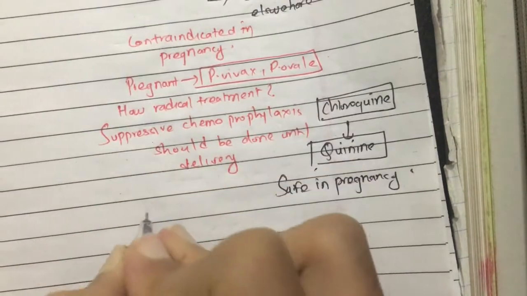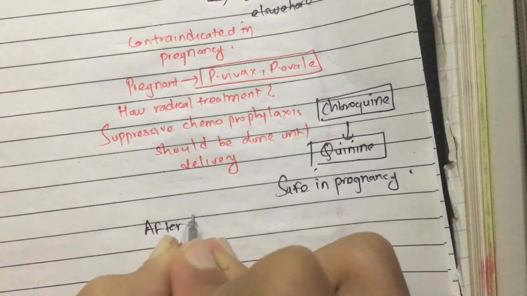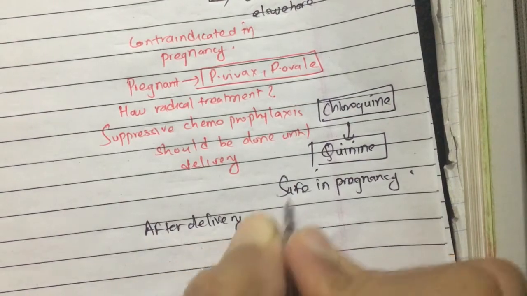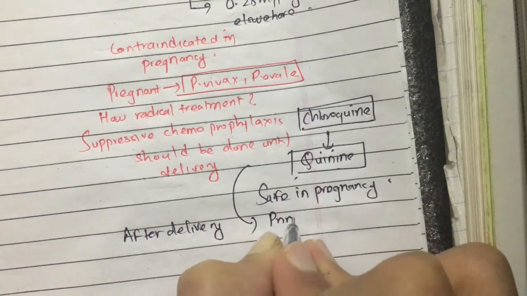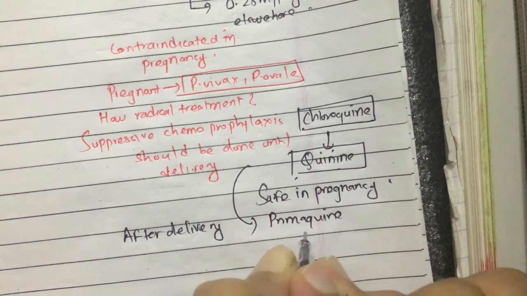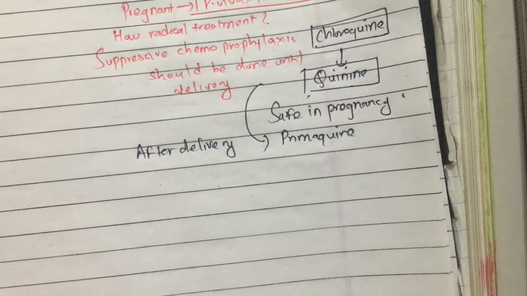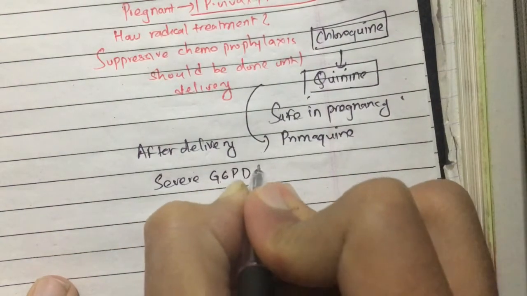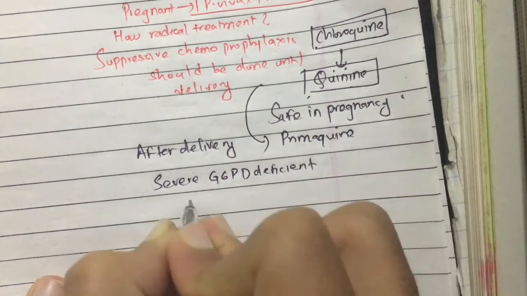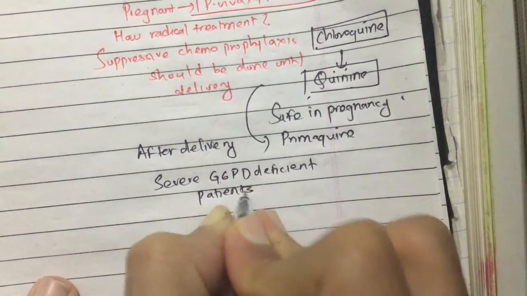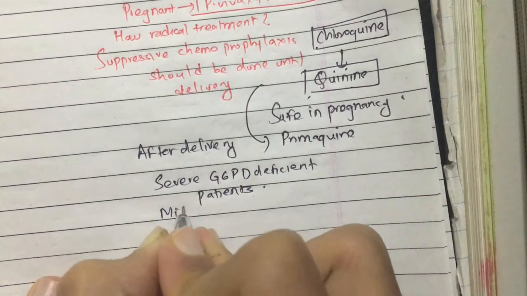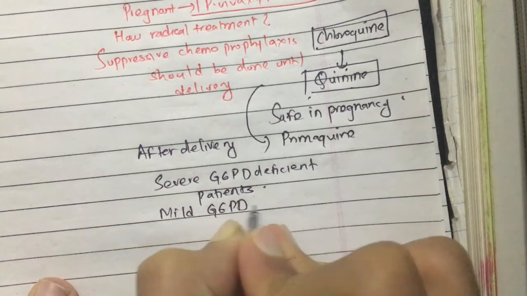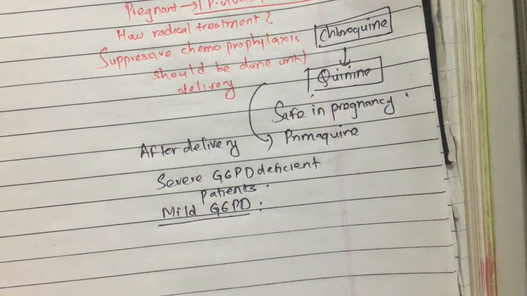But after delivery, we switch these drugs to primaquine for radical cure. Primaquine is also contraindicated in patients with severe G6PD deficiency, but it can be given in mild G6PD deficient patients.